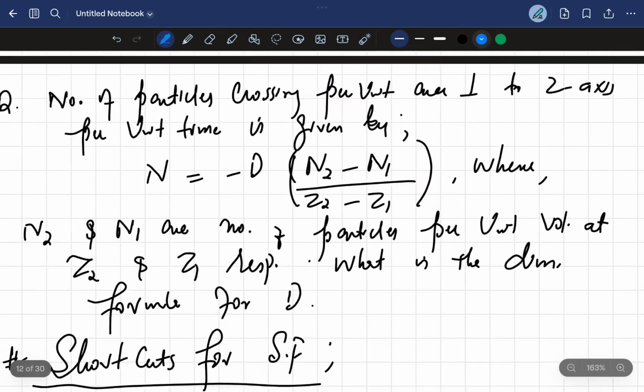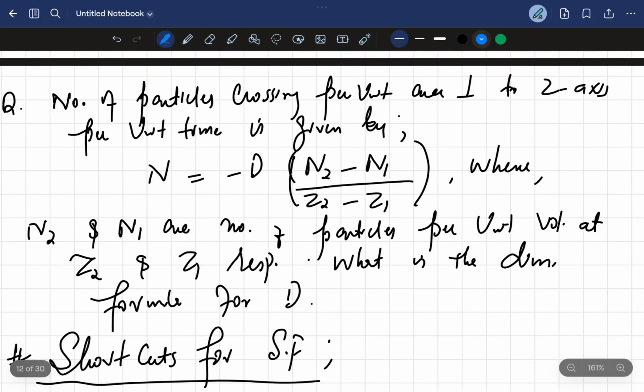Now there's this question: the number of particles crossing per unit area perpendicular to the z-axis per unit time is given by this. n is equal to minus D times (n2 minus n1) divided by (z2 minus z1), where n2 and n1 are the number of particles per unit volume at z2 and z1 respectively. What is the dimensional formula for D?